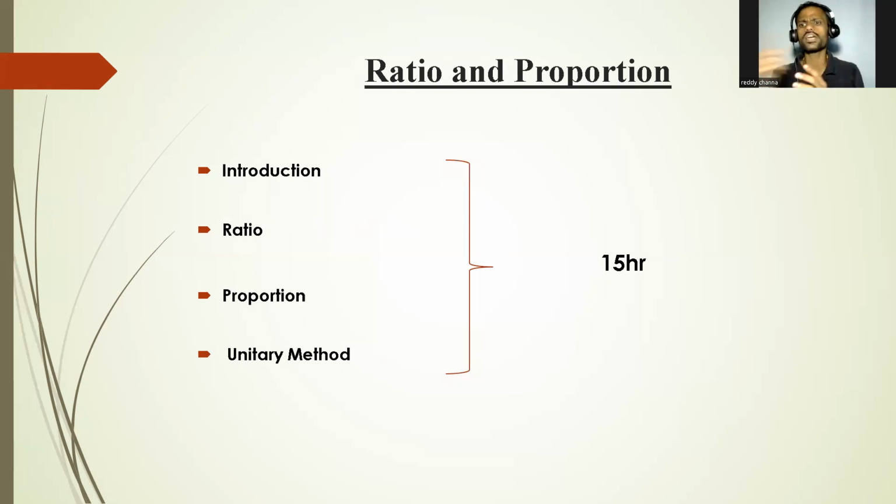व्हाट इज रेशियो? कंपैरिजन ऑफ थिंग्स. ओके, प्रोपोर्शन का मतलब रेशियोज जब इक्वल रहेंगे. So regarding all these, about ratios, proportions and unitary method, we are going to learn in our classes. Again, it needs 15 hours. Okay, so what is unitary method? A particular method of solving arithmetic expressions, like simplifications, where we first calculate the cost or the value of one unit, then we are going to calculate the value of the required number of units.